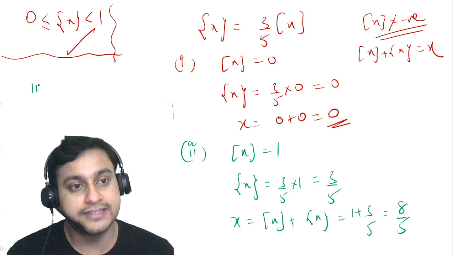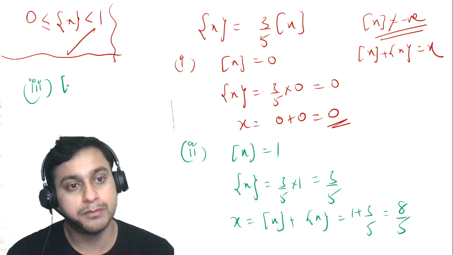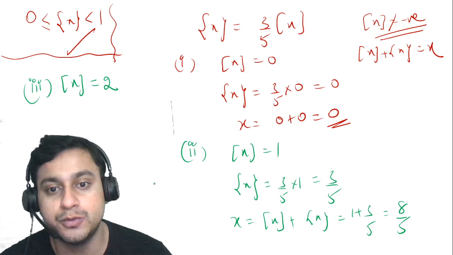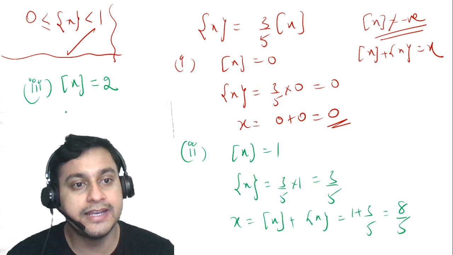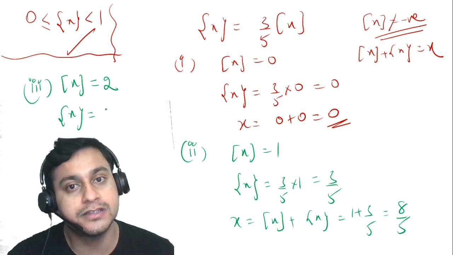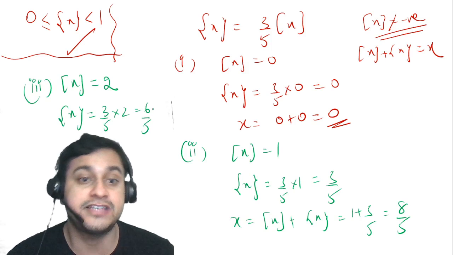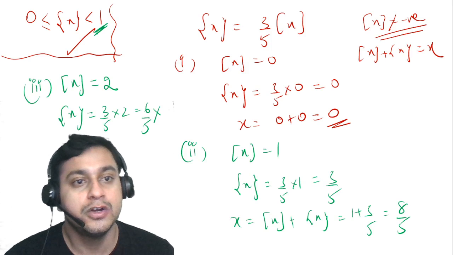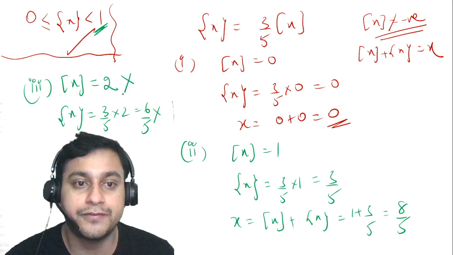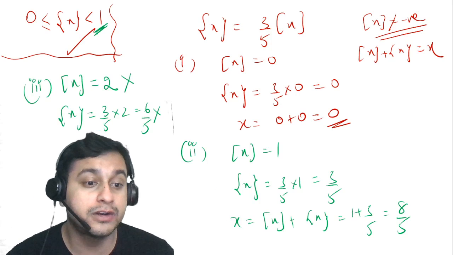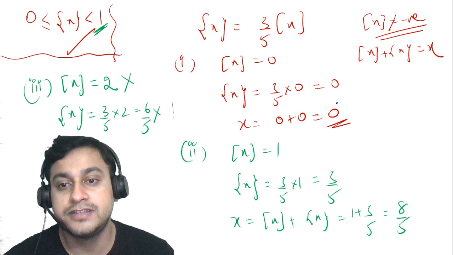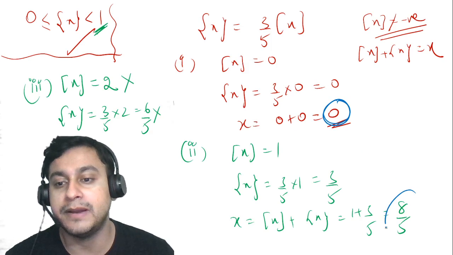And for the next solution, I will put box of x as 2. If I put my box of x as 2, my dear friends, what I'll get is fractional part of x as 3 by 5 into 2, which will give me 6 by 5, which is absolutely wrong, because fractional part cannot go more than 1. So this box of x cannot achieve 2. So therefore, guys, we only have two solutions with us, and that is nothing but 0 and 8 by 5.